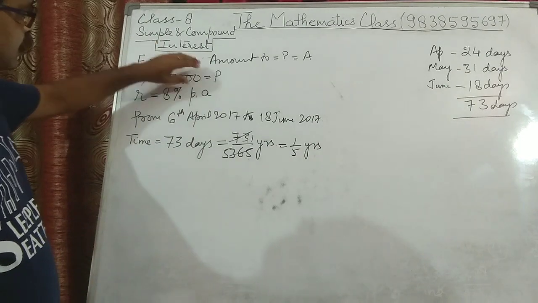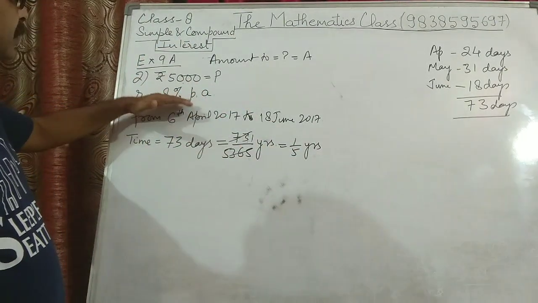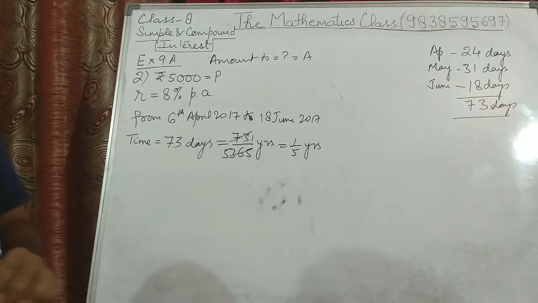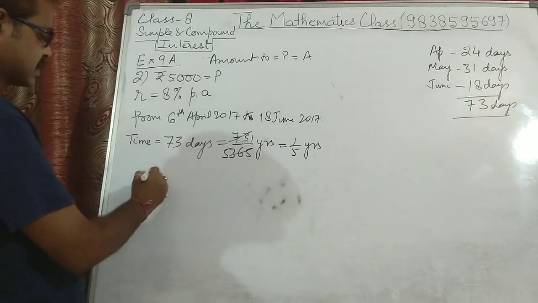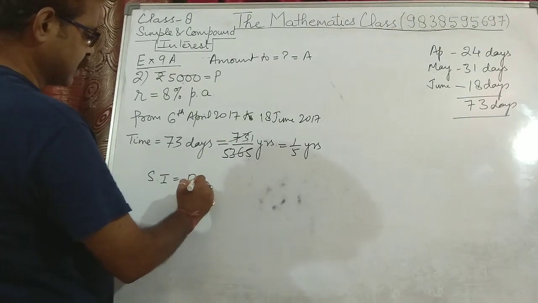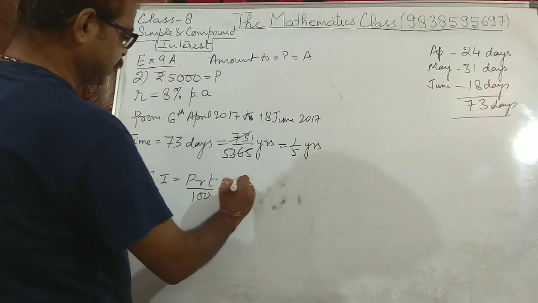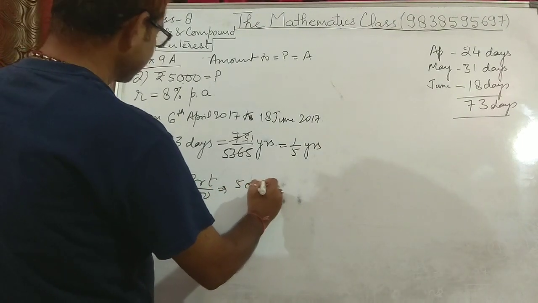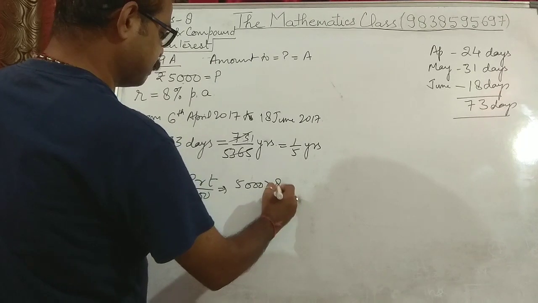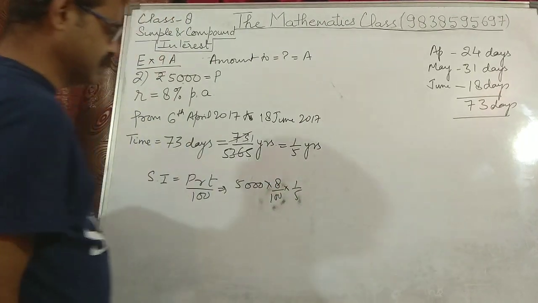What will this rupees amount to for so much time at this rate of interest? So for this you will calculate simple interest first, and we know simple interest is PRT upon 100, whereas P is 5000, rate is 8%, and time is 1 upon 5 years.